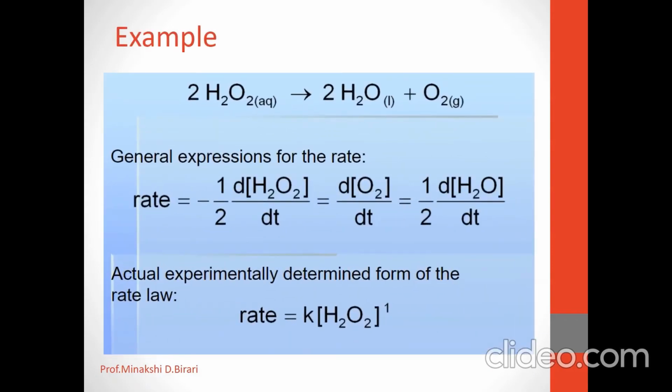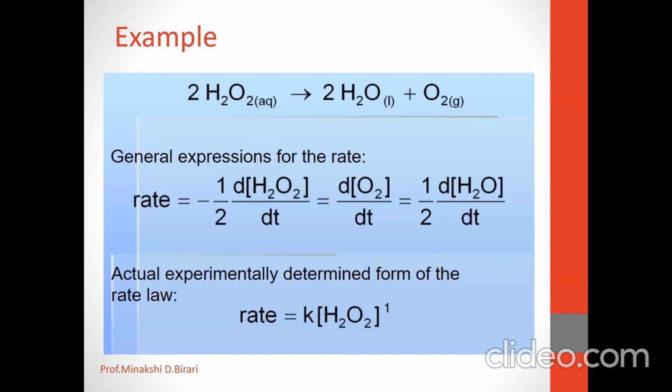Again, we can consider another example: 2H2O2 gives 2H2O plus O2. The general expression for the rate is given as rate is equal to minus 1/2 change in concentration of reactant H2O2 per unit time, equal to the change in concentration of product per unit time.